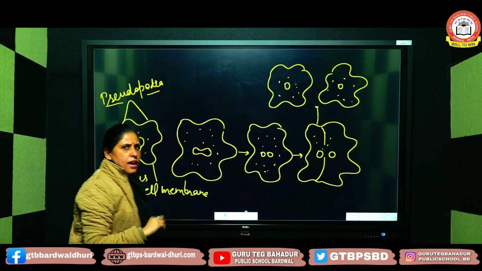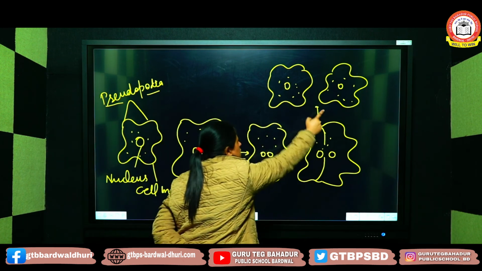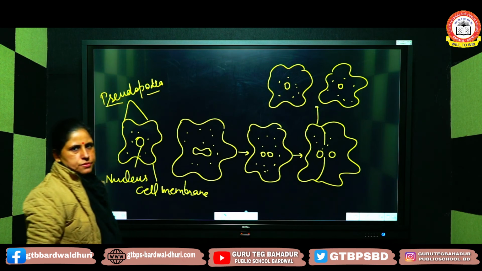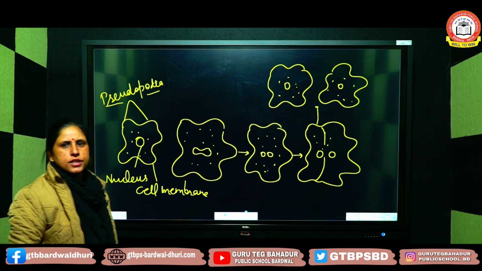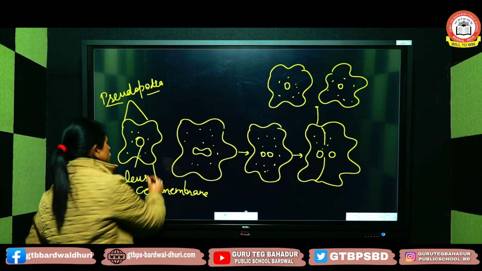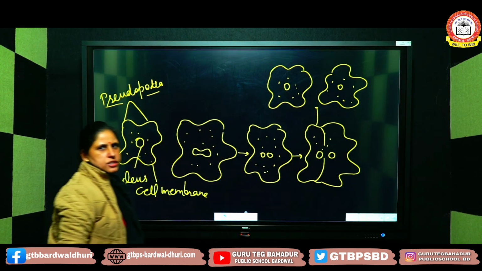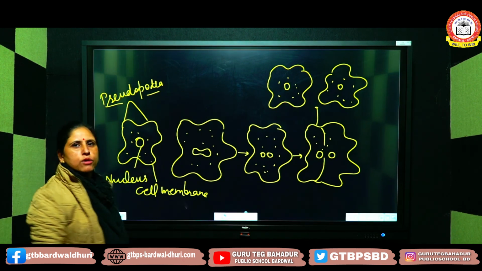So you can see here from a single cell two daughter cells get formed. So what is binary fission? It is the type of fission in which one parent organism splits into two new organisms. So this is all about binary fission.